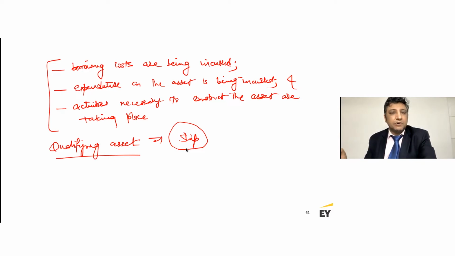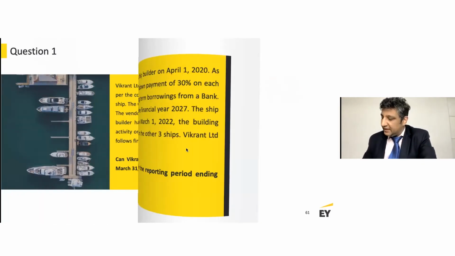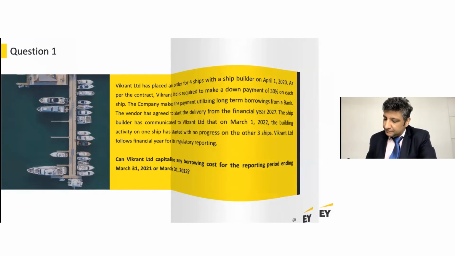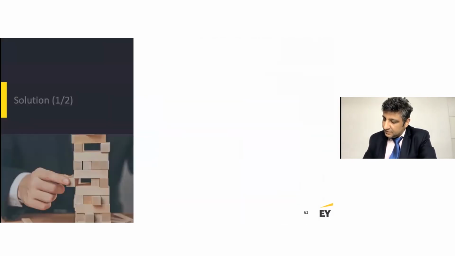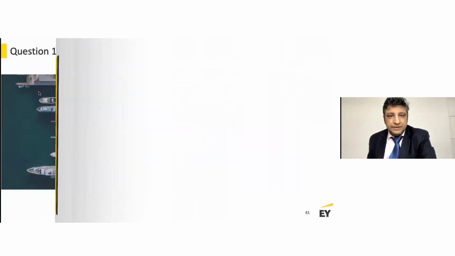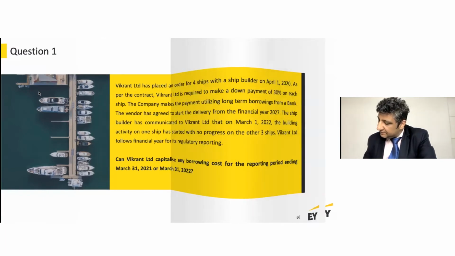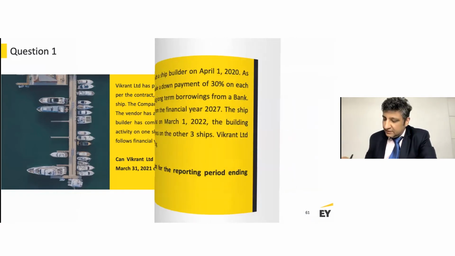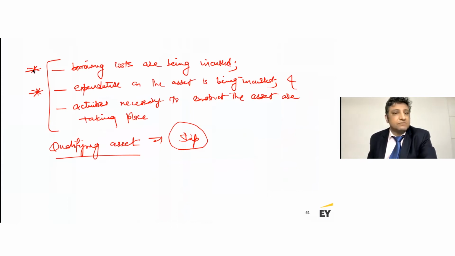But what we are also provided with is that out of the 4 ships, you would have made the payments as a down payment, which means that this condition is met. It also mentions that you're utilizing long-term borrowings from the bank, which means that this condition is met as well.